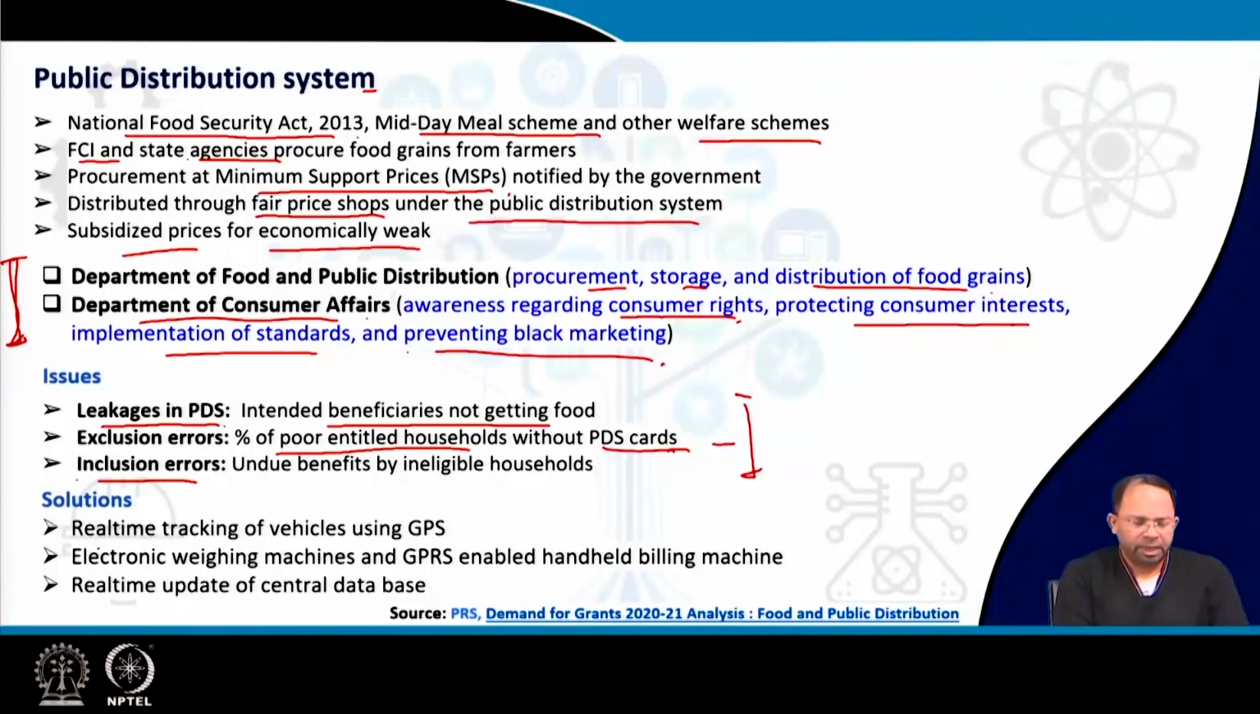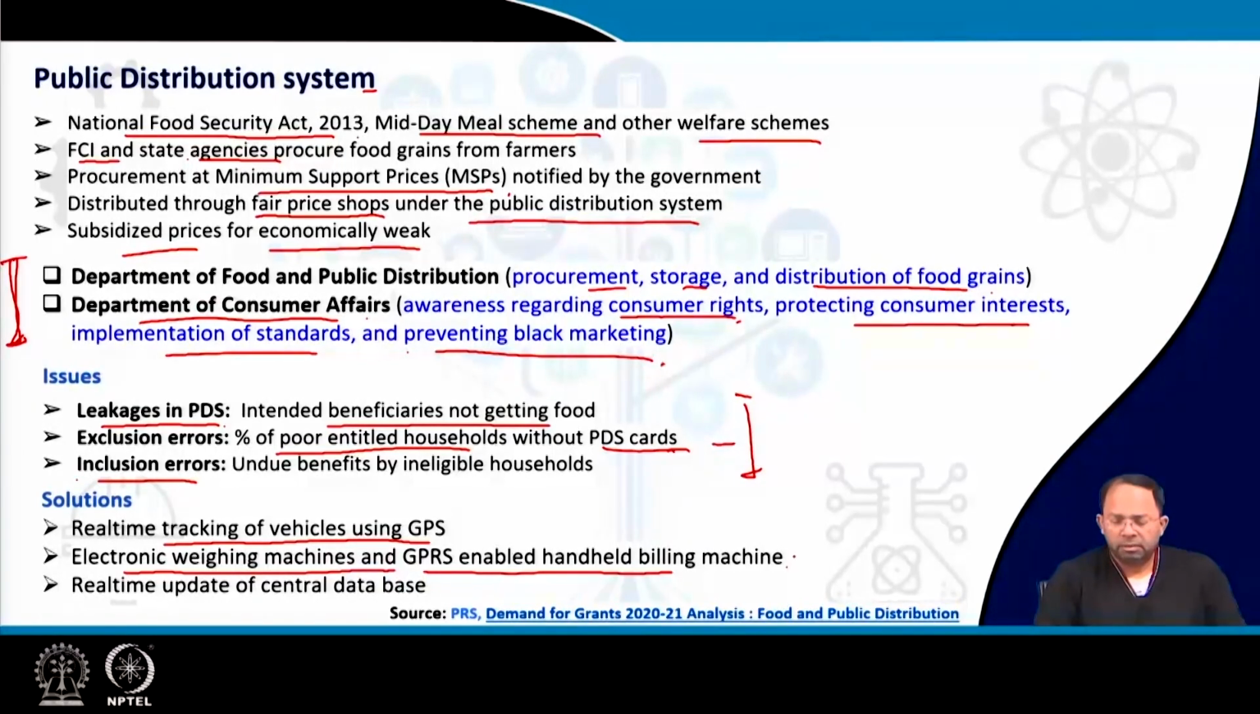For example, we can put real-time GPS trackers in the vehicles. We can see where the food grain distribution vehicles are traveling, so that we know that some illegal activity is not happening. Then we can use electronic weighing machines which are GPRS enabled, and along with that we have GPRS enabled handheld billing machines, so that when people are being sold this kind of goods, they are given the exact amount in terms of weight and also the payment they are making. So that could be determined, so we know exactly how much is being sold.